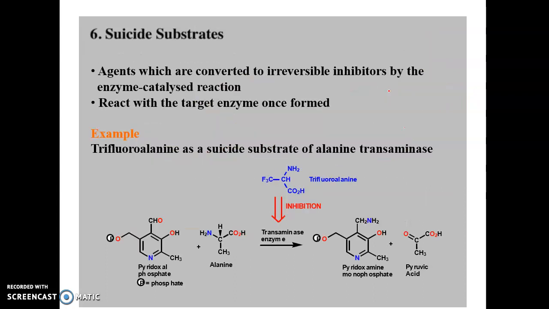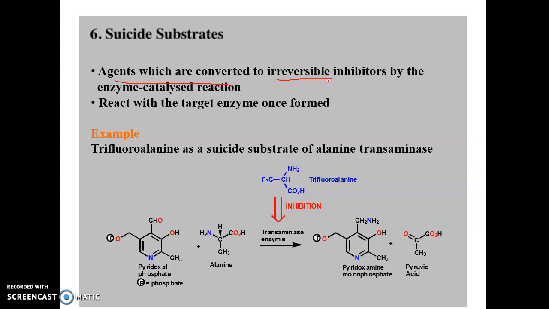The next one is suicide substrates. Here the agents are converted after binding. Suicide substrates are agents which are converted to irreversible inhibitors by the enzyme catalyzed reaction.